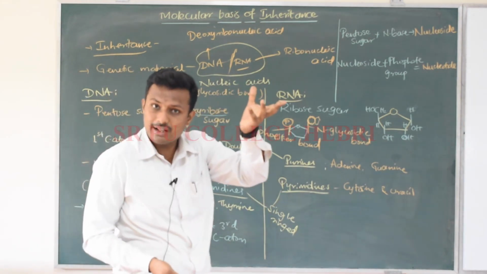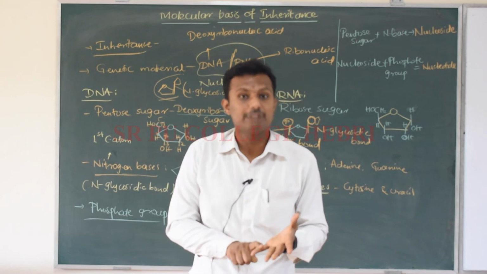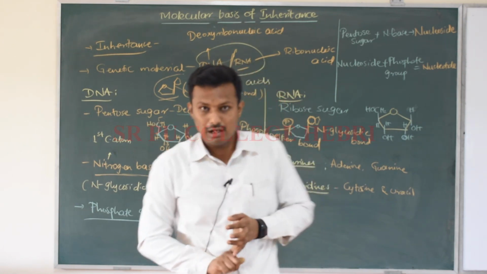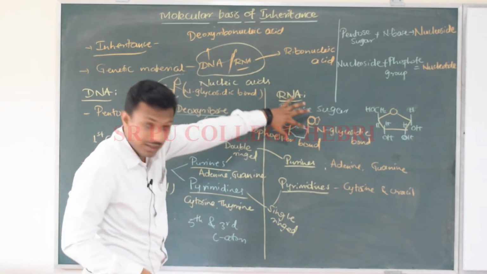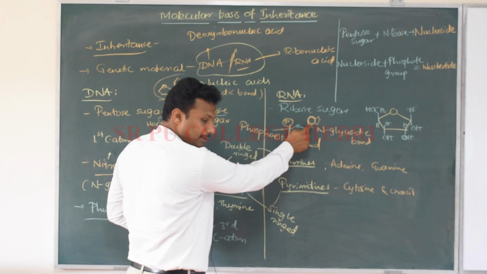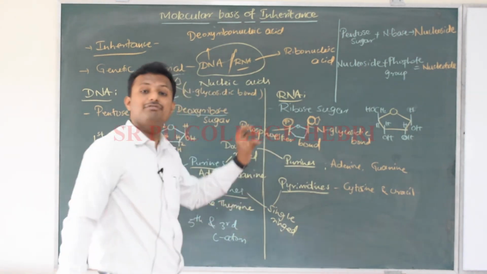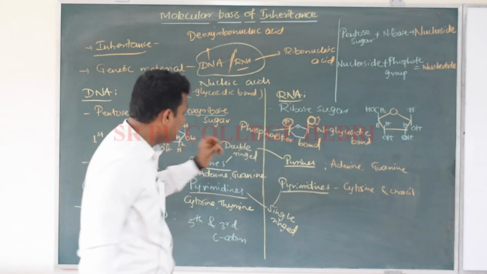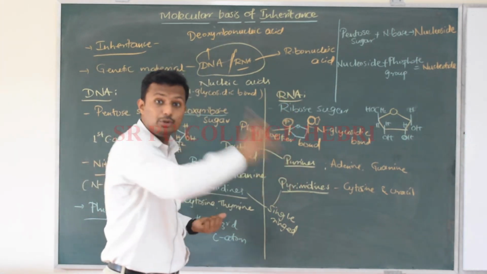You may have read that DNA has the phosphodiester bond to hold the phosphate group. See, this is one nucleotide now. It has the nitrogen base attached to the first carbon atom with the N-glycosidic bond, and the fifth carbon atom attached with the phosphate group with the phosphodiester bond, right? Now this is one complete nucleotide.